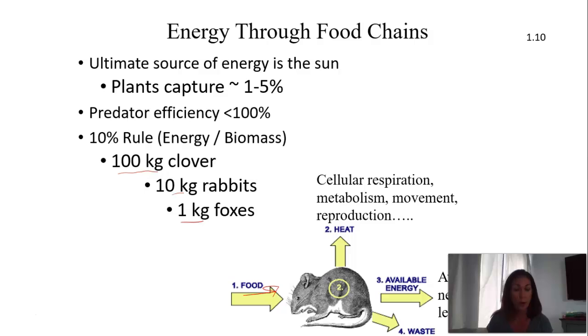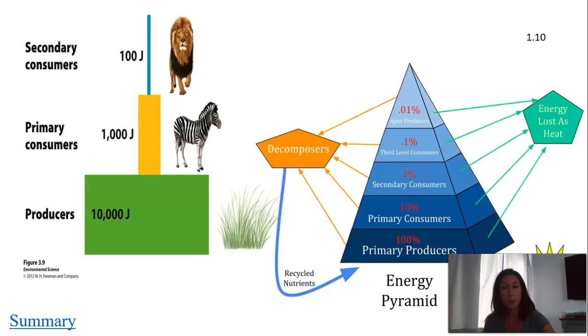So all of our metabolism, all of our body working stuff, takes up a lot of energy that's not going to be available for the next level. Also, there's waste. We don't incorporate everything we eat into our tissues. So 10% of the energy by rule is about what's available to the next ecosystem level.